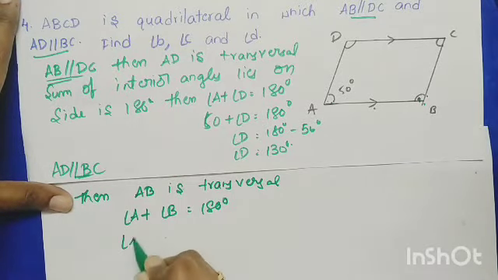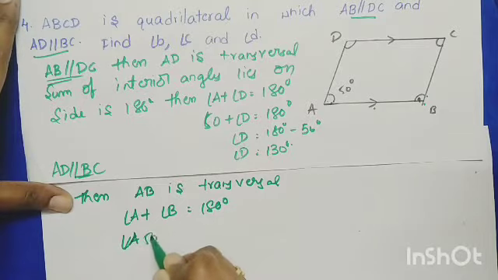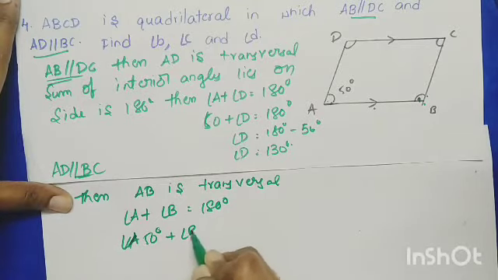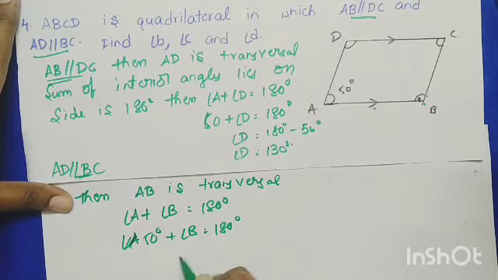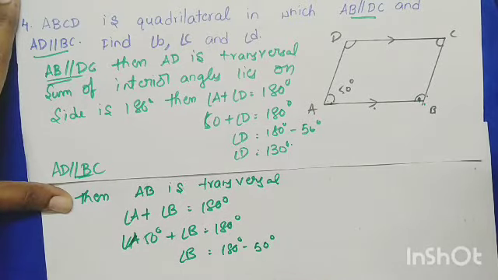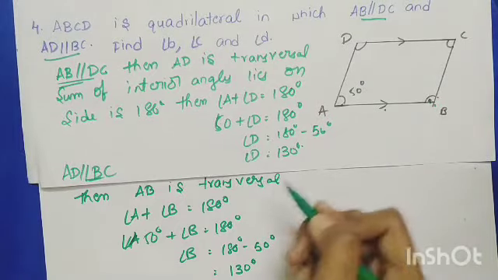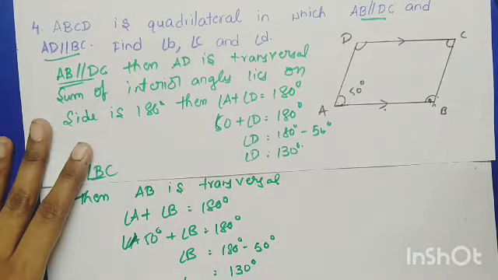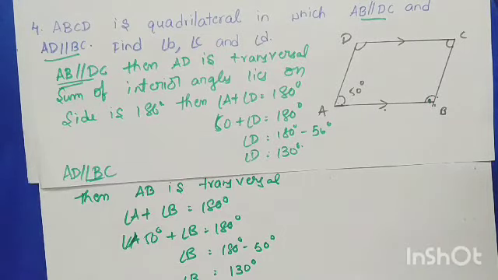And we know that angle A is 50, and we don't know angle B. So to find angle B, you should send 50 to that side, and 180 minus 50 degrees is 130 degrees. In the same way, children, angle D equals 130 and angle B is also 130.